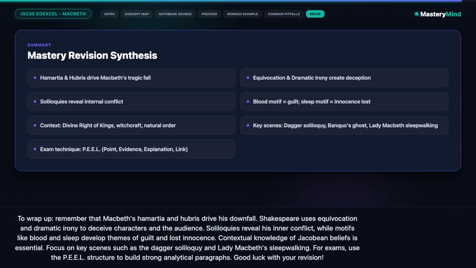For exams, use the PEL structure to build strong analytical paragraphs.